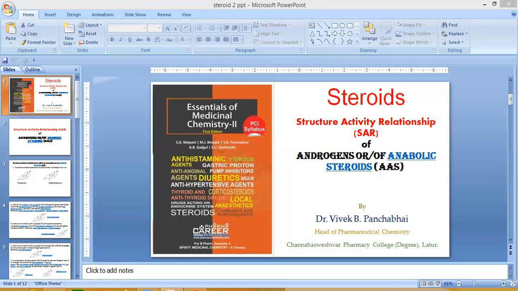The next point, a hydroxyl group instead of a keto group at the C3 position and a keto group at the C17 beta position can dramatically decrease the anabolic agonist activity, but render the steroid into an androgen prohormone. In short, instead of a keto group, a hydroxy group is present, and instead of a hydroxy group, a keto group is present at the C17 position.